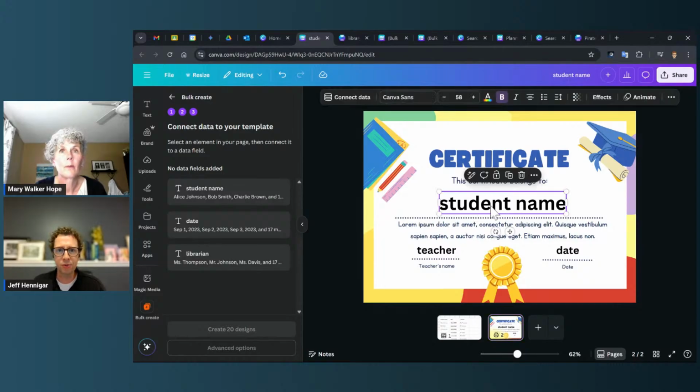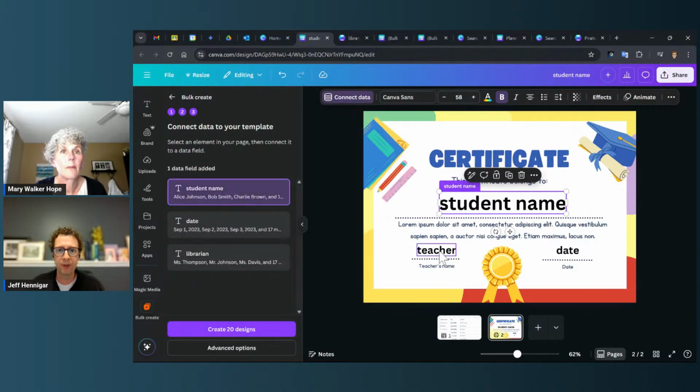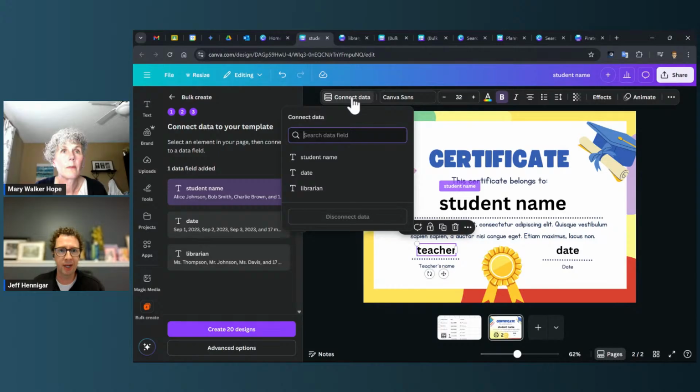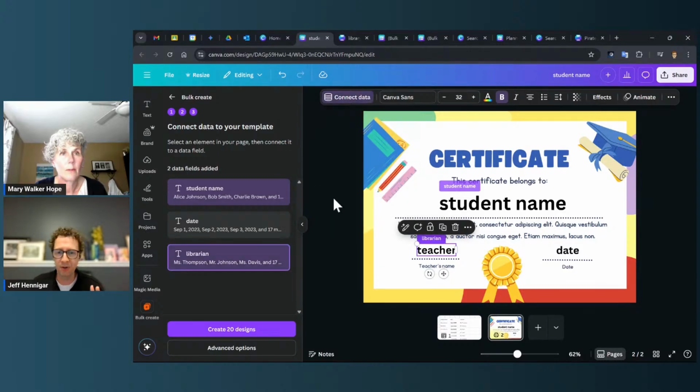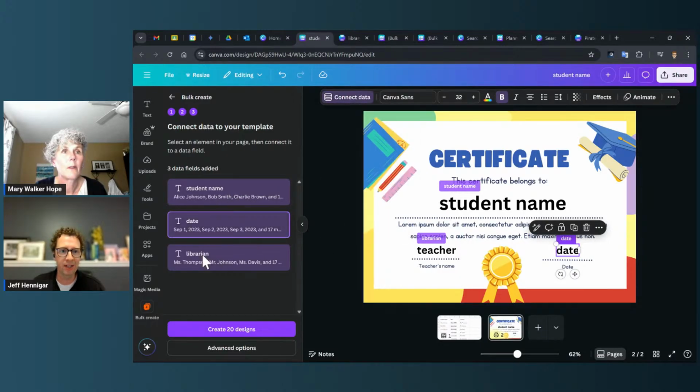So if I click on student name, there's a button that says connect data, and I'm going to connect that to my sheet for student name. And the teacher, I'm going to connect that data. I called it librarian, sorry to be confusing. And lastly, I'm going to connect the dates. So I click on the dates, click connect, click on date, and now you see they've all highlighted. And that's the only three things I wanted to change on this file.